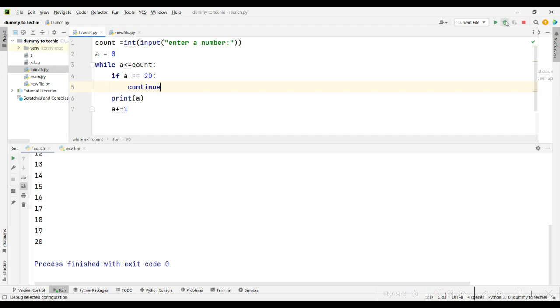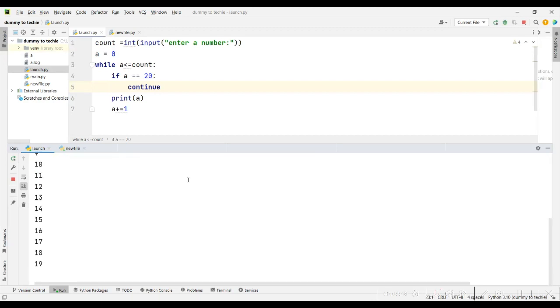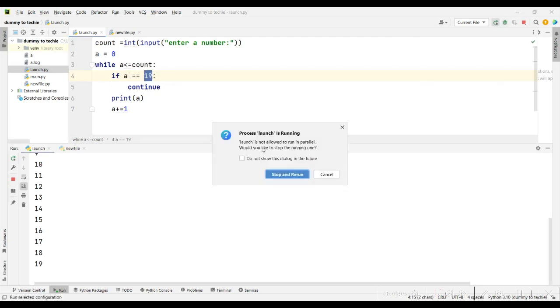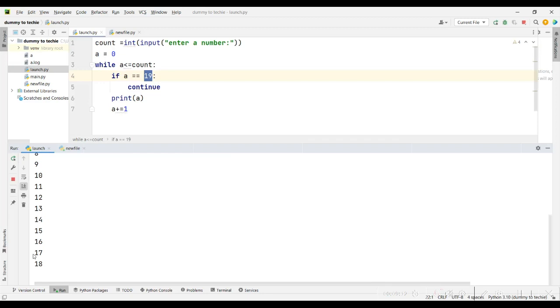So let's try it. What I want now is for it not to print 20. So let me enter 20 and see what happens. Alright, so you can see it didn't print 20. To better explain it, let me choose a number that is not the last number. Let me choose 19. Run this now and you'll see what will happen. It will jump 19 and print 20. So 17, 18, and it didn't print 20 again.